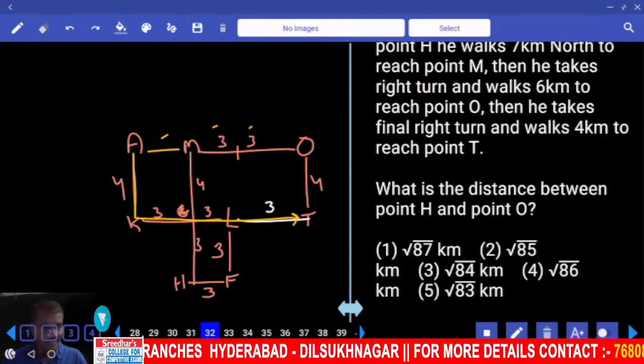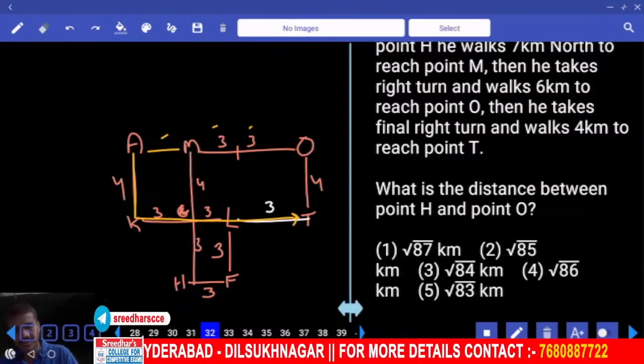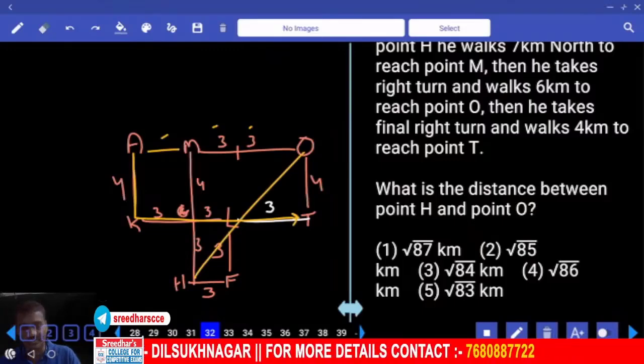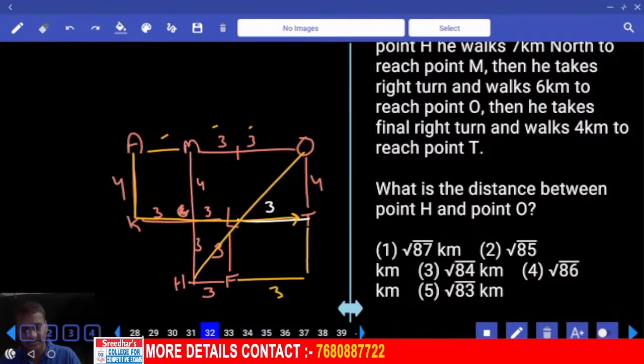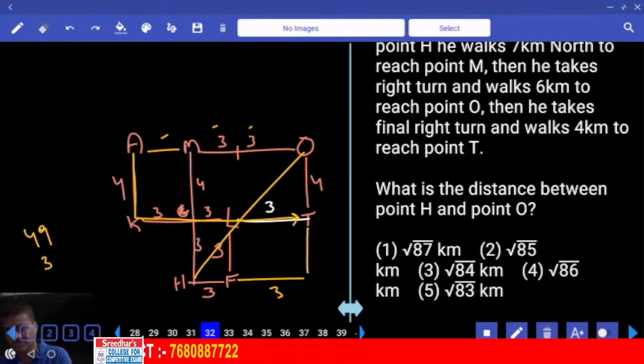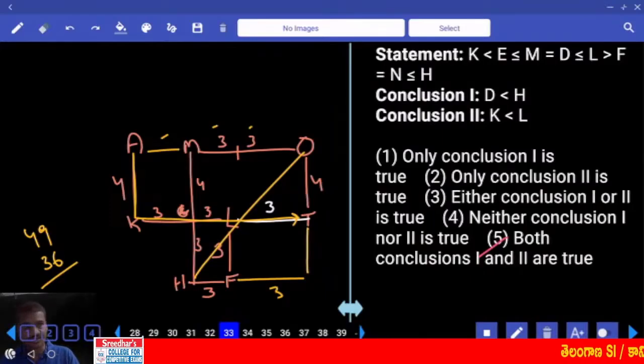Then 32. The distance between H and O. O is here, H is here. Now we need to find out this distance. Horizontal, 3 plus 3, 6. Vertical, 4 plus 3, 7. 7 square, 49. And next one, 6 square, 36. And root over 85. 85, choice 2, question number 32. Then 33 to 35.